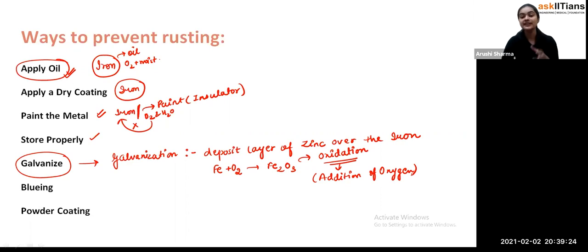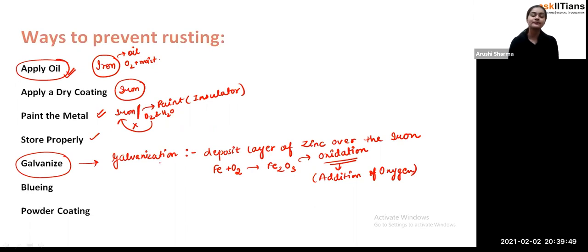Because zinc will oxidize and it will not allow the oxygen to come in contact with the iron. So, student, we can use any metal which will not allow the oxidation of the iron, and that is zinc. So we use a zinc layer over the iron substances, and that's how it will protect the iron from rusting. And this process is called the galvanization process.